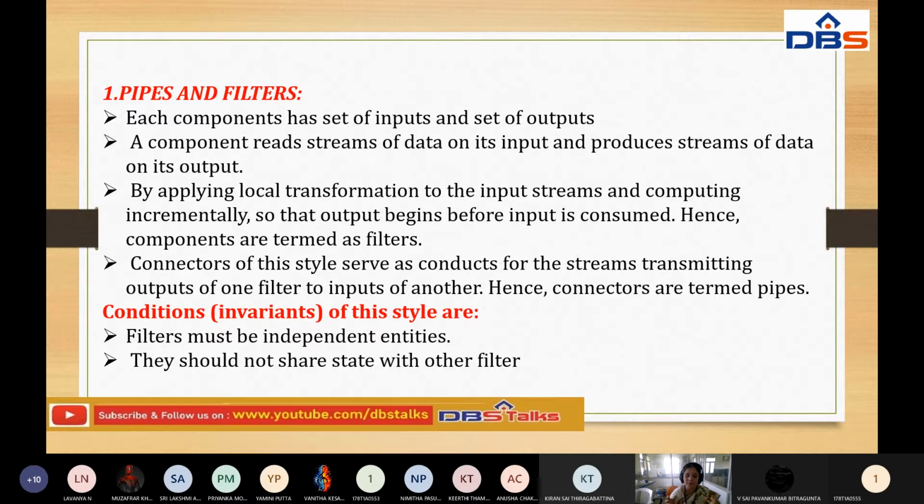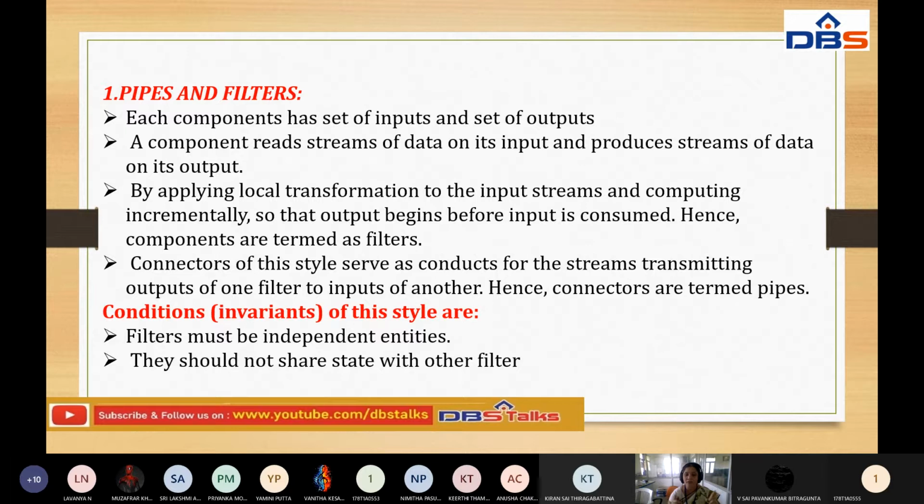As I said previously, according to the software development life cycle, the first module's output is an input to the second module. Here also, the first filter's output is given as input to the next filter. This is the importance of connectors: they transmit the stream of outputs of one filter to inputs of another filter. Hence connectors are termed pipes here. Now we can have an idea of what a filter is and what a pipe is. What is the importance of a filter?